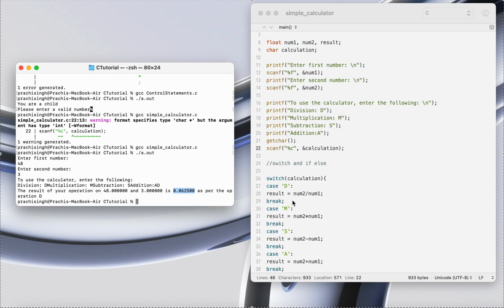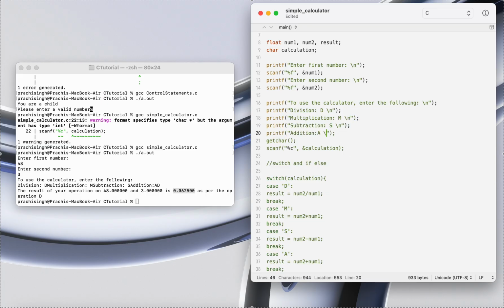So actually we can also play like this. If num2 is greater than num1, then we do num2 by num1. If it is less than num1, we can play around however you want using if-else statements, combinations of if-else and switch, or just if-else. We can do whatever we want. And also about here, we can make it look more aesthetic by using just \n, and everything will look aesthetic now, which it was not looking.